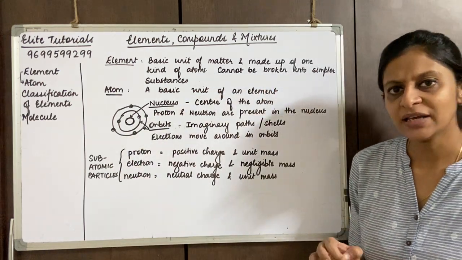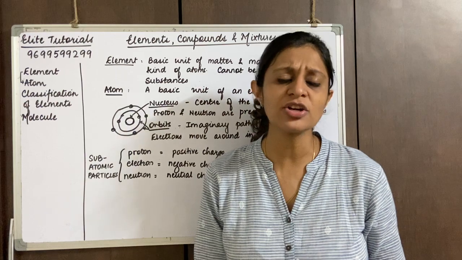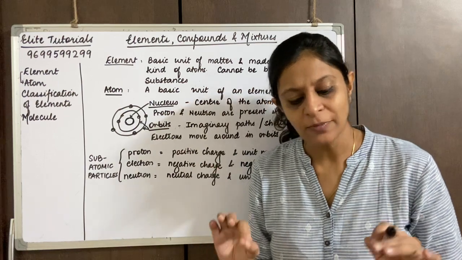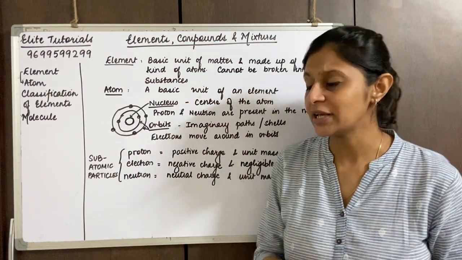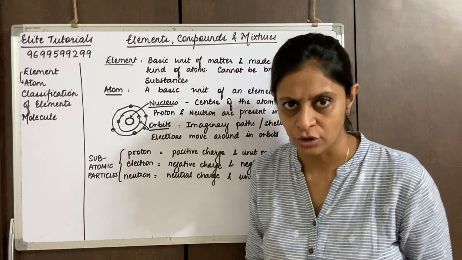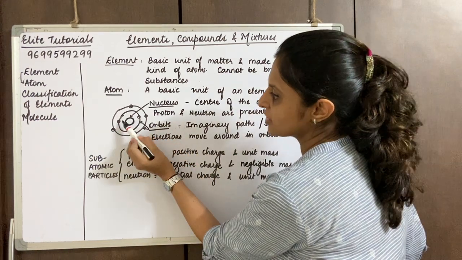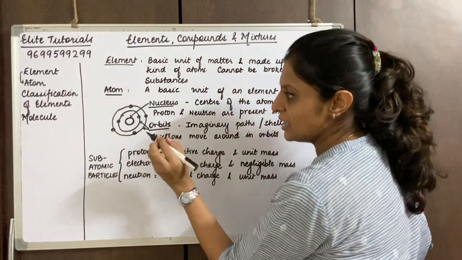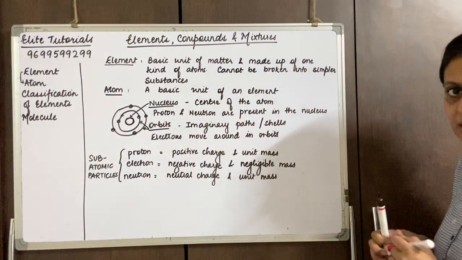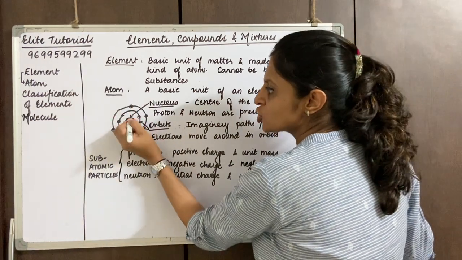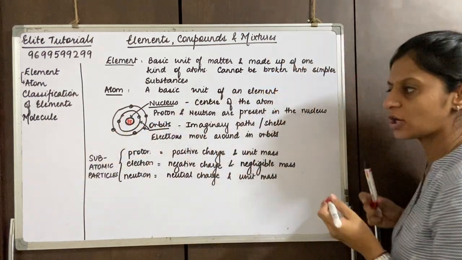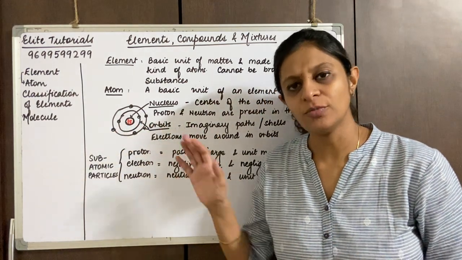Always remember, whenever we are drawing any atom, the total number of electrons you draw in the shells, that many protons should be present inside the nucleus. This is just a representation, not an accurate atom. If I am saying this is 1, 2, 3, 4, 5, 6, it means it has 6 protons and 6 electrons rotating in the shells. So you write 6 protons and also 6 neutrons. What I have drawn is an atom of carbon.